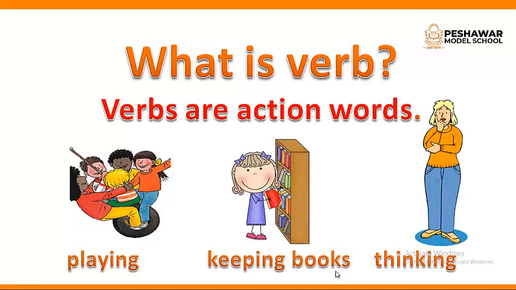A verb is action. Verbs are action words. We cannot make a sentence without a verb. It is the most important word in a sentence. What is a verb? Verbs are action words that tell or say something about a person or thing who has done some action. For example, playing, reading books, thinking, sitting, standing, etc. All the things in the universe are in action. Active passive voice is also about verbs.